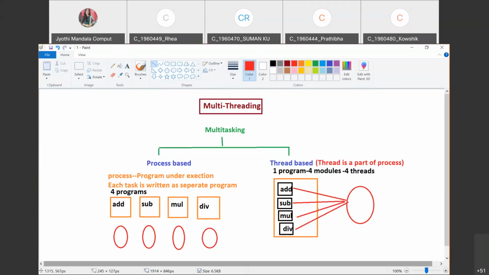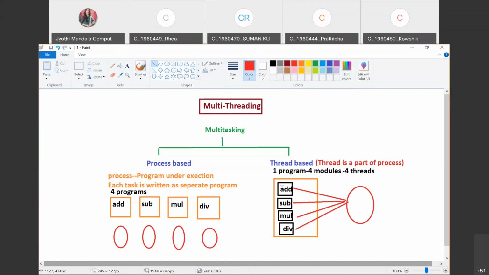All these threads will be sharing this memory. So can we say the memory has been effectively utilized or not? Are you understanding? The memory has been effectively utilized or not? Here, all the modules are running parallelly only.